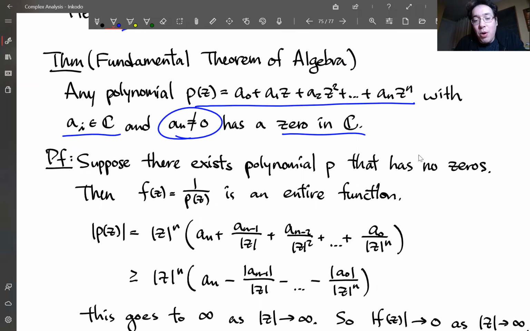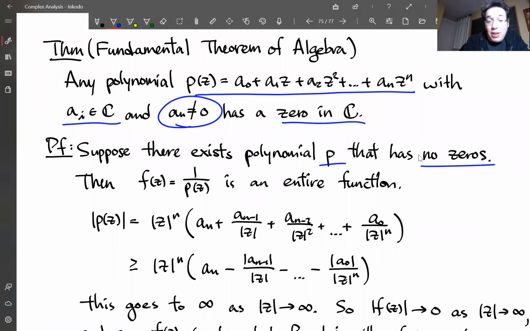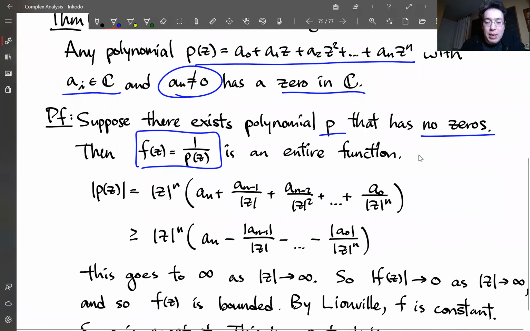So we go by contradiction. So suppose there exists a polynomial p such that it has no zeros. So an nth degree polynomial with no zeros. If it has no zeros, then 1 over p of z is an entire function, because we're no longer dividing by 0. So every z makes sense here. And let's focus on the modulus of the polynomial.